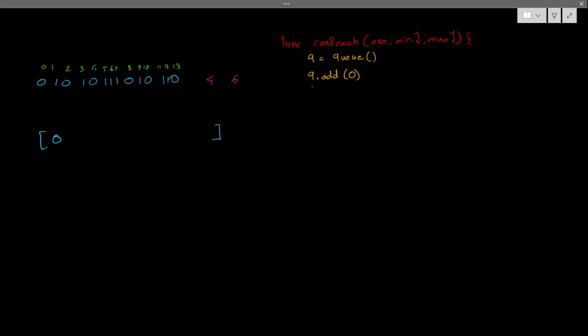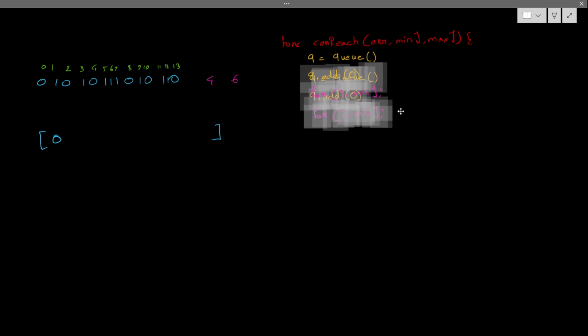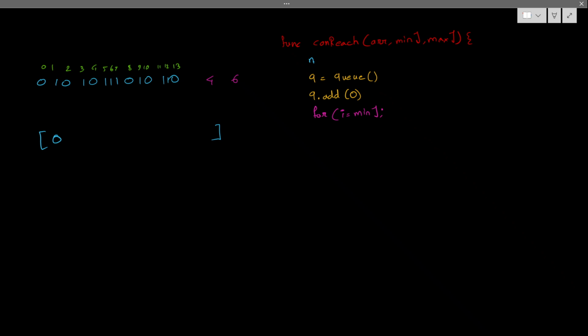As I told you, I start from the minimum jump. So for my I, starting from my min jump, up to which I have to do, I also need my n, the length. N is nothing but arr dot length, as usual. So I equals to min j, I less than my length, and I plus plus I'll be doing.